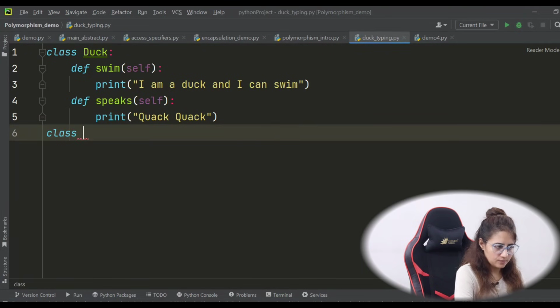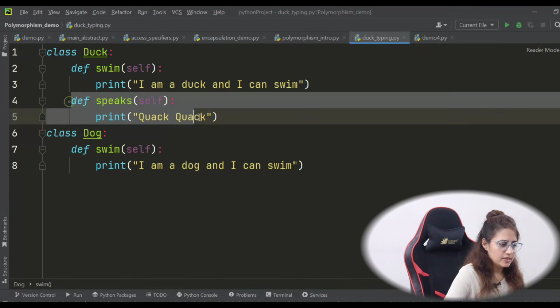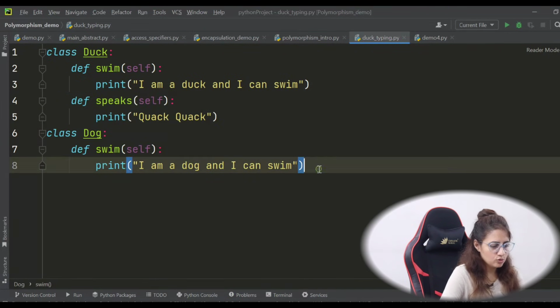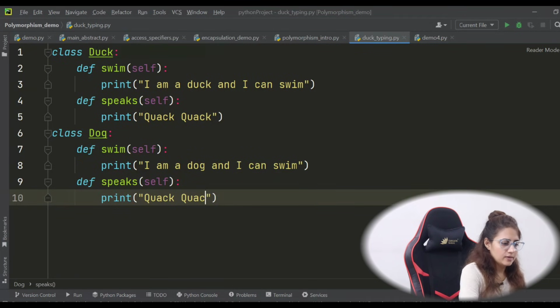Let's have one more class, a class Dog. In Dog also I have the function swim, and the same second function speaks, and that would print maybe woof woof.